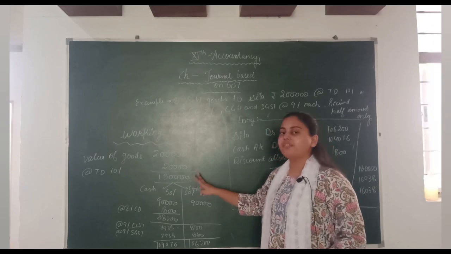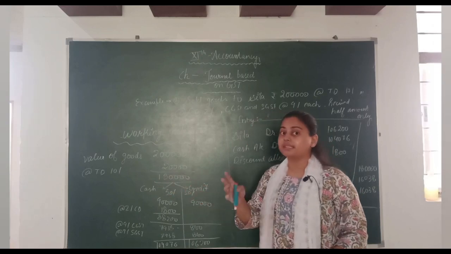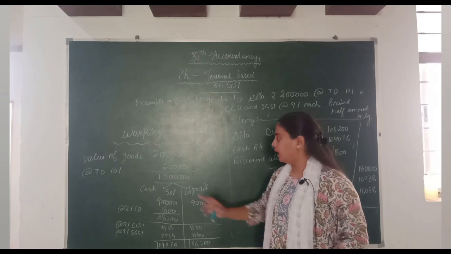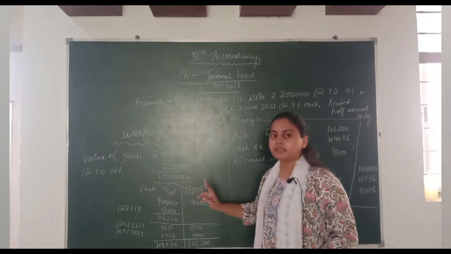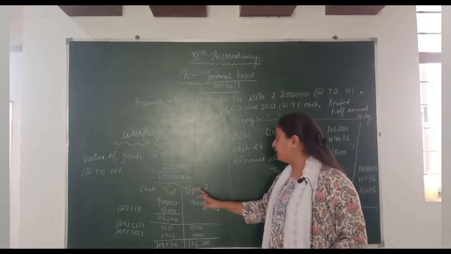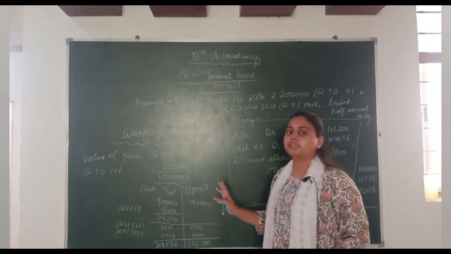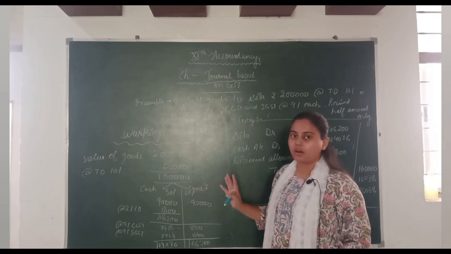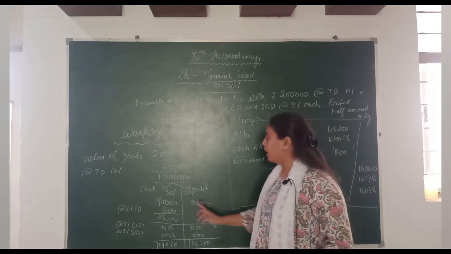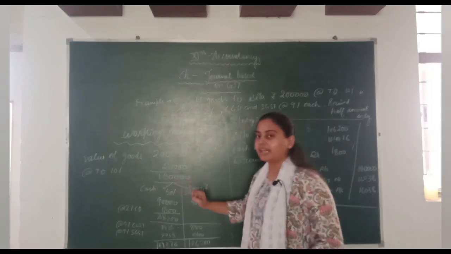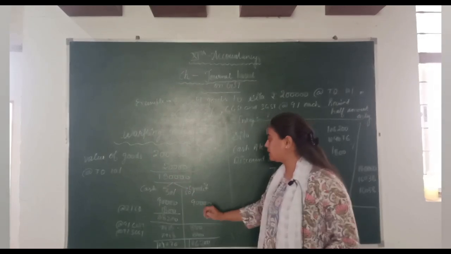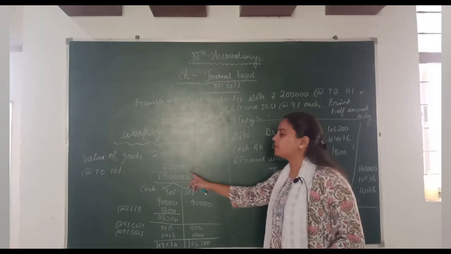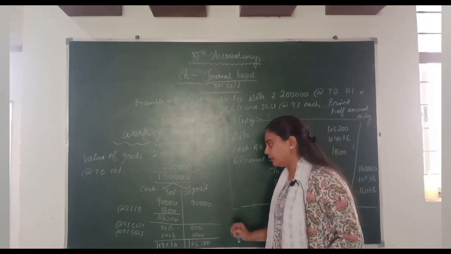Then we divide it into 2 parts, because we received only half in cash. We received 50% cash, and the other 50% we consider a sale on credit basis. 50% of 1,80,000 is 90,000 in cash, and 50% on credit basis is 90,000.